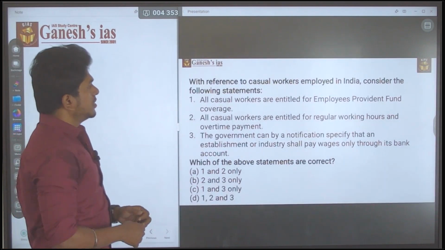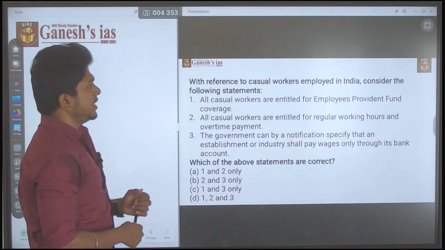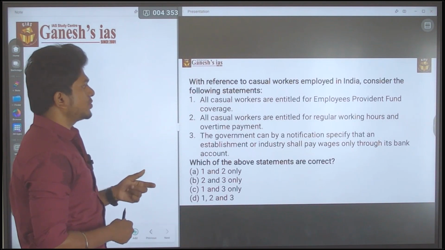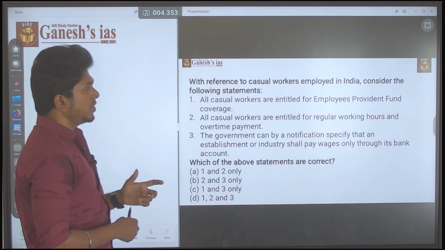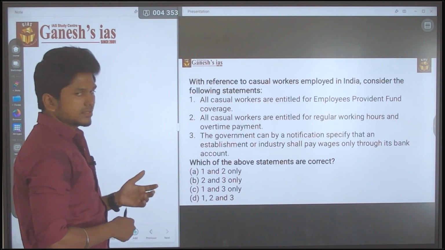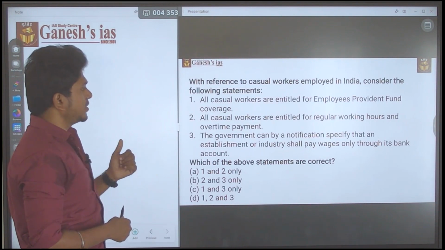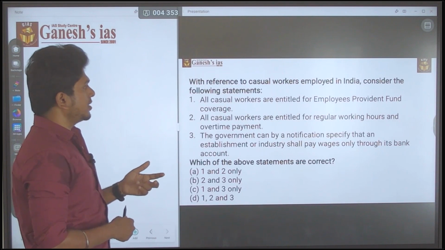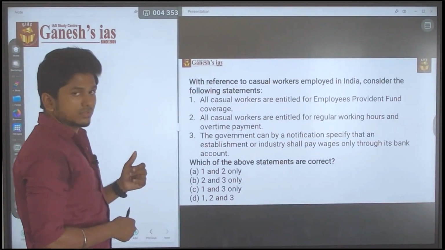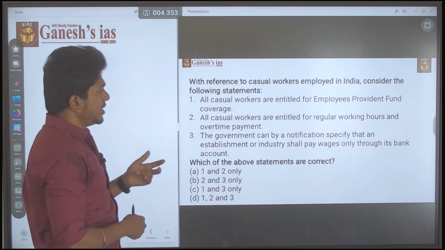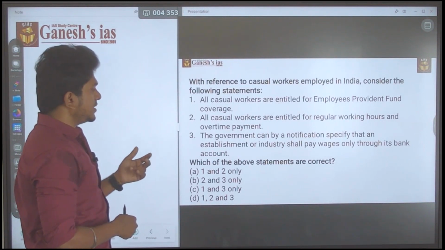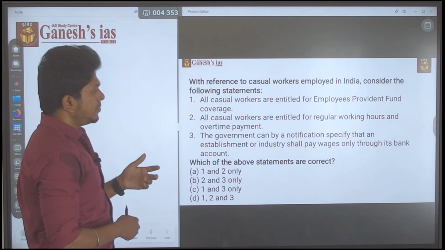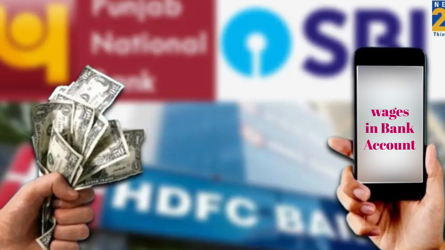With reference to the casual workers employed in India, consider the following statements. First statement: all casual workers are entitled for the Employee Provident Fund coverage. Second statement: all casual workers are entitled for regular working hours and overtime payment. Third statement: the government can by a notification specify that an establishment or industry shall pay wages only through its bank account.